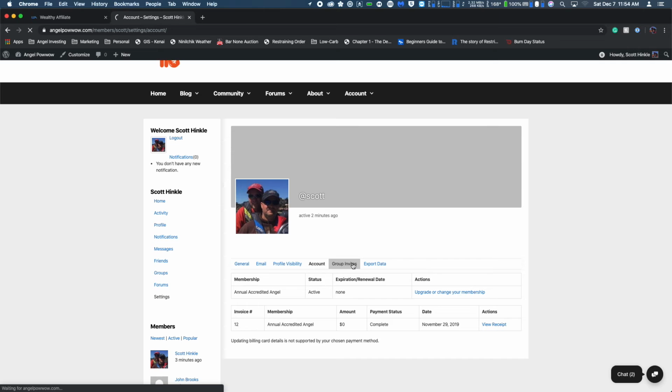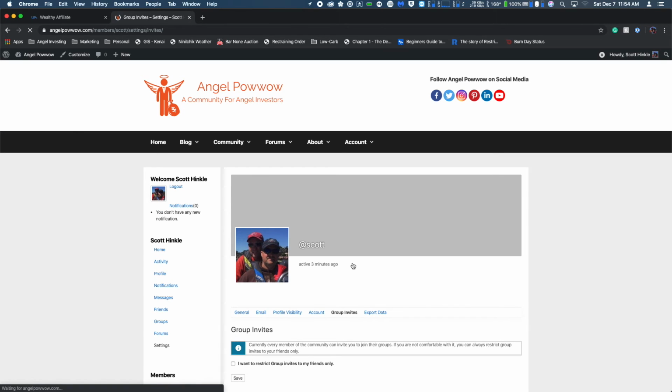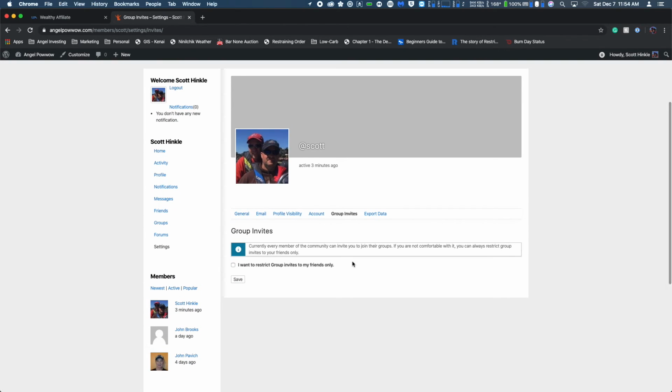Group invites. This lets you restrict who can invite you to groups. Again, this is a community all about interaction and sharing information, so I don't know why you'd want to do this, but you can. You can restrict group invites to your friends only. So unless they're a friend of yours, if someone invites you to a group, you won't even get the invite.